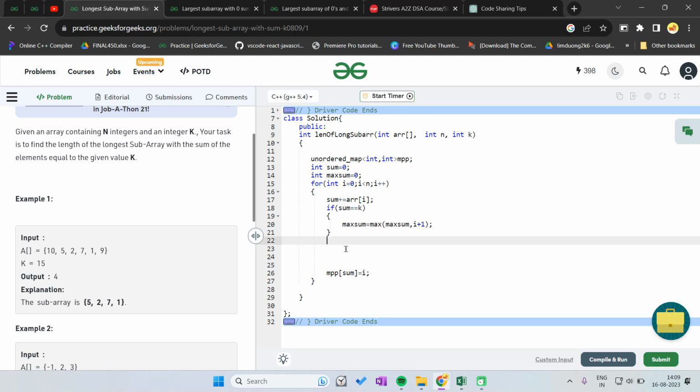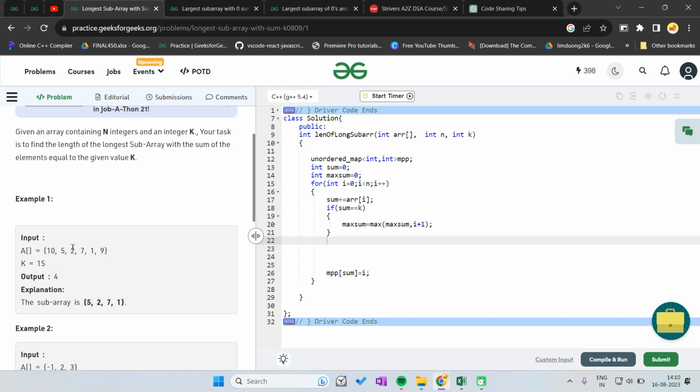Now the approach of using a map is this: let's say this sum is 15. Okay, now we got the sum as 15. Now we move here. We store the sum as 10 at index 0, because 15 at 1, then we can say that now the sum is 10, 5, 15, to 17. So what I'm saying is here the sum is 17. So I'm asking whether there is an element equal to 15 or not.